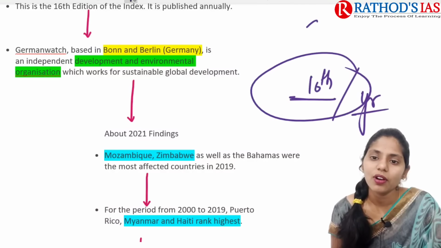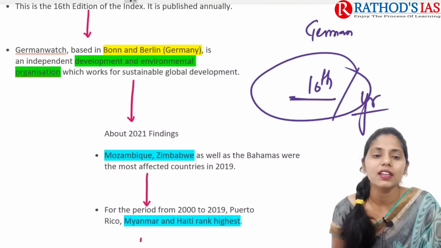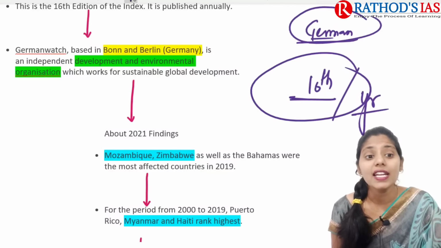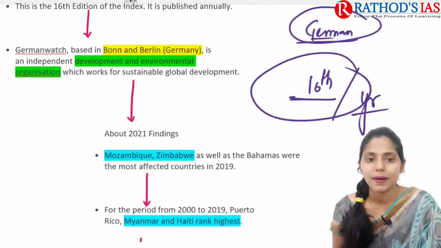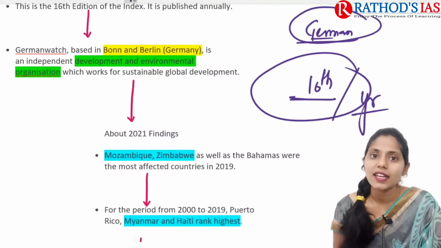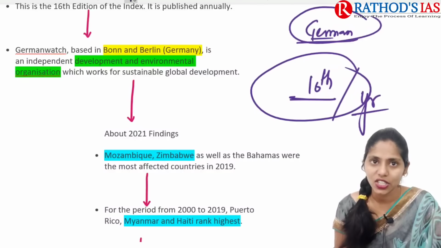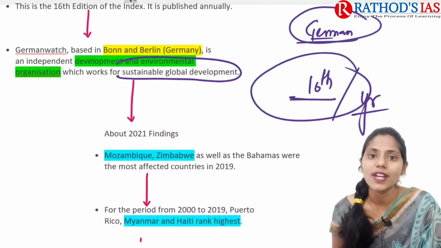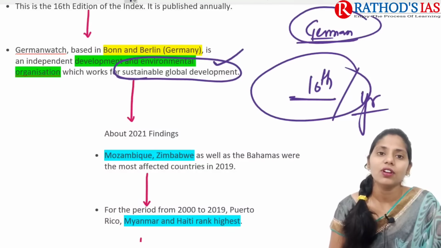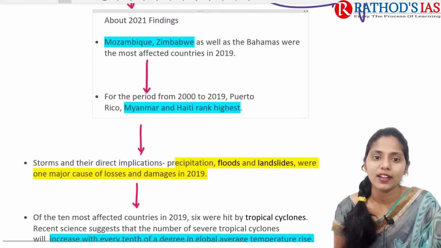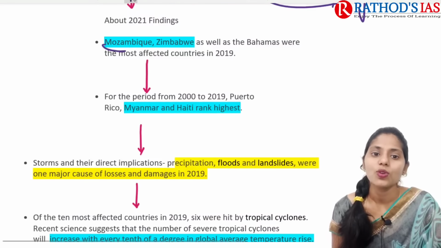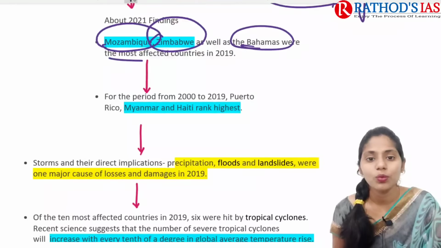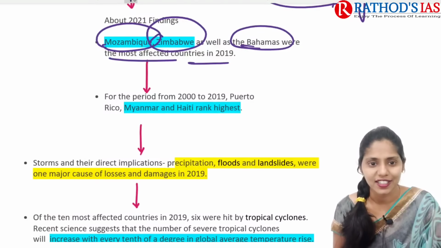Germanwatch is mainly based in Bonn and Berlin, in Germany. It is an independent development and environmental organization, and it mainly works on sustainable development goals. If you're talking about the 2021 findings, it says that Mozambique, Zimbabwe as well as Bahamas were the most affected countries in 2019.